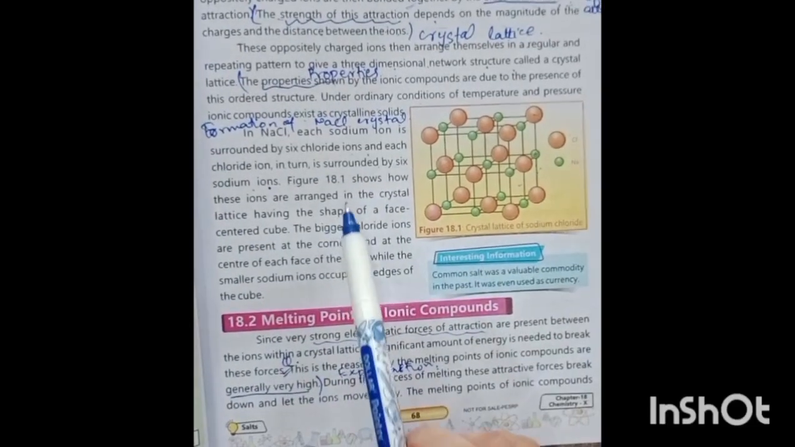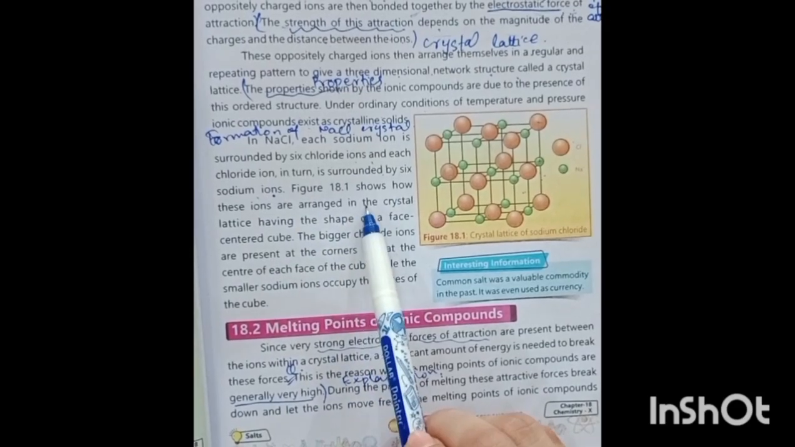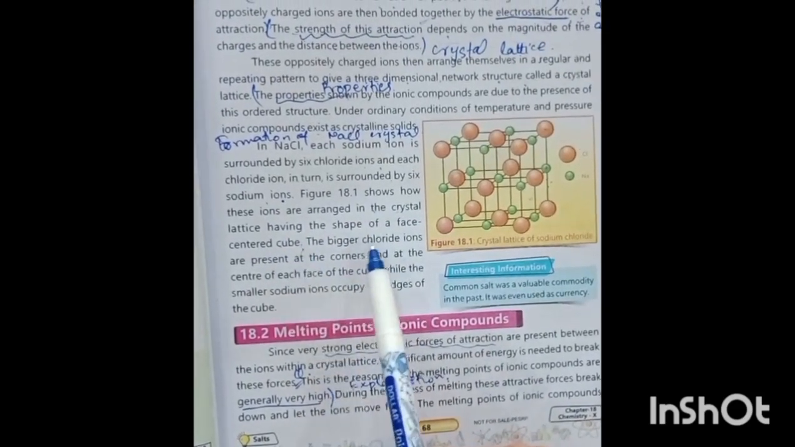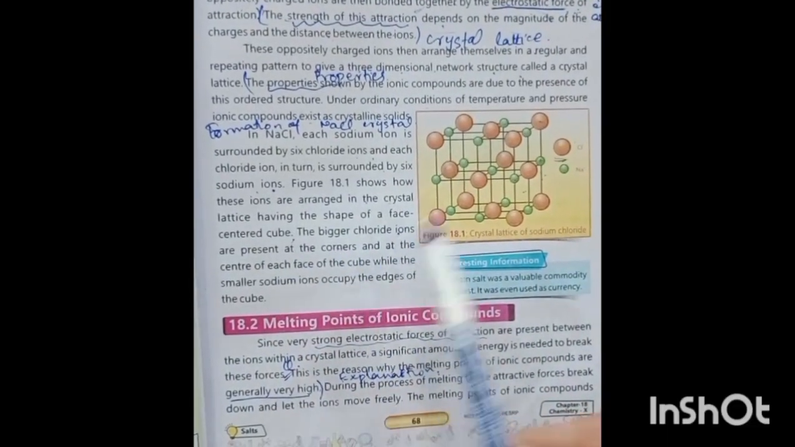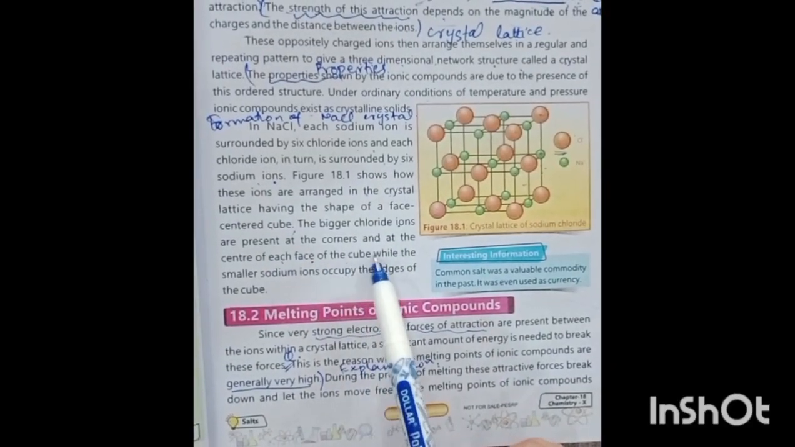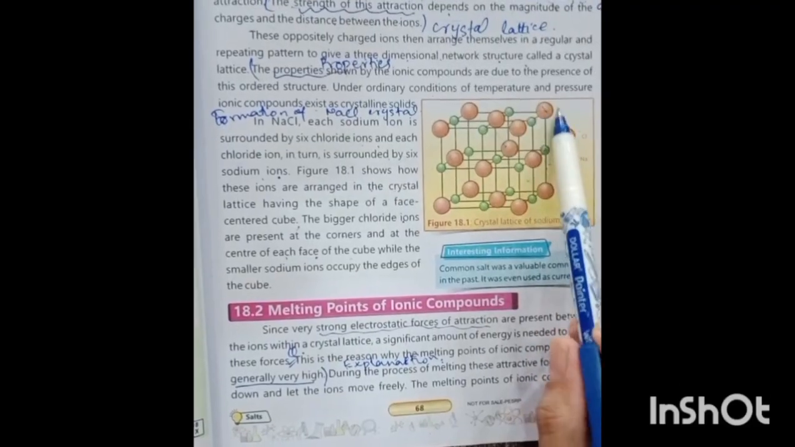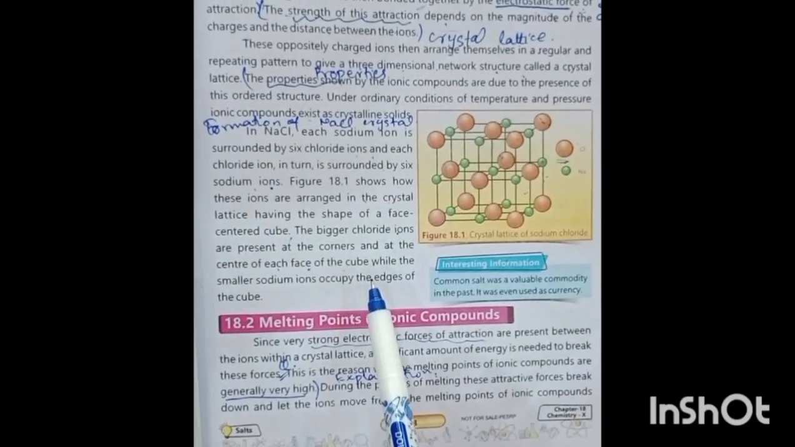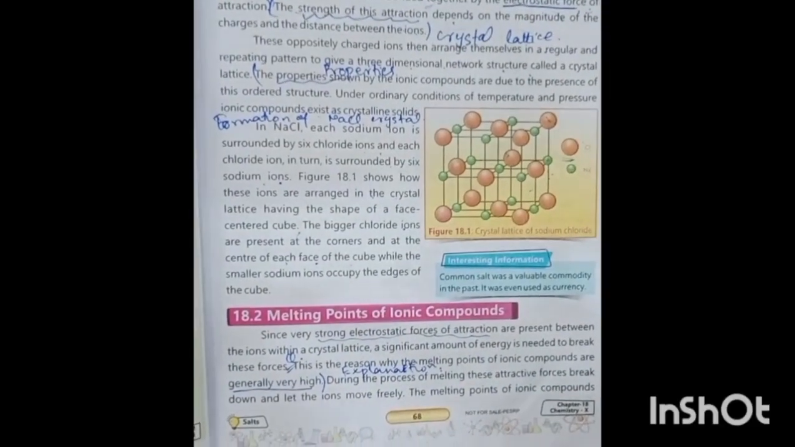Okay class, as shown in this picture, these ions are arranged in the crystal lattice having the shape of a face-centered cube. The bigger chloride ions are represented at the corners and at the center of each face of the cube, and in between, the sodium ions are represented. Okay class, the smaller sodium ions occupy the edges of the cube.